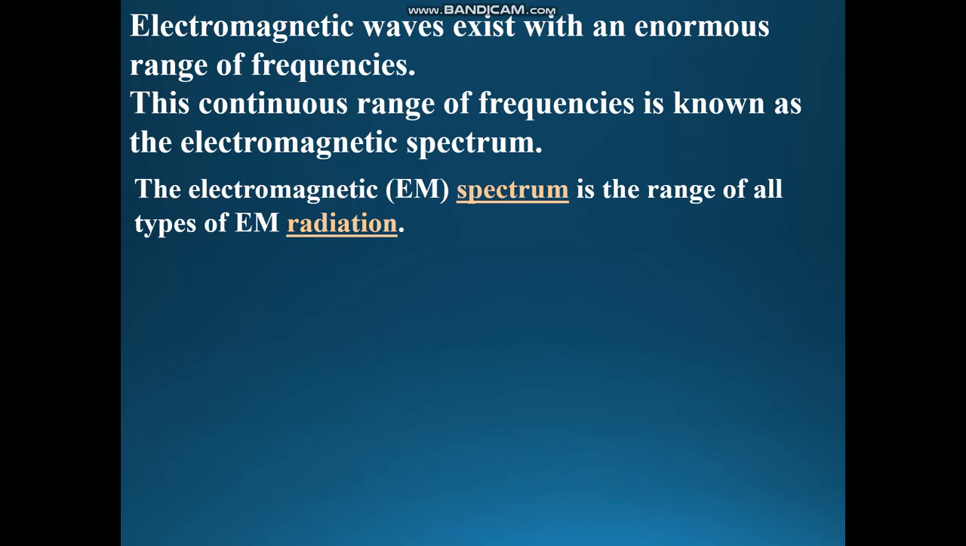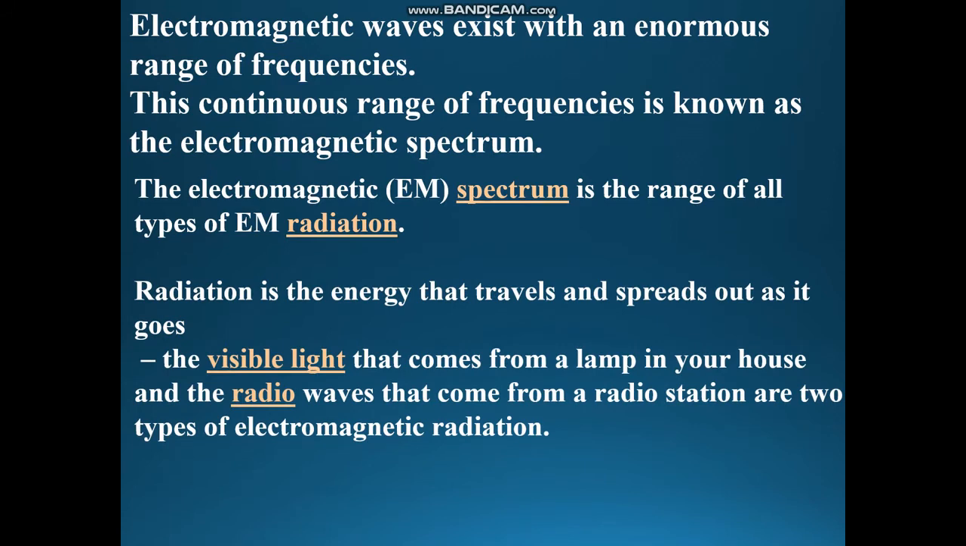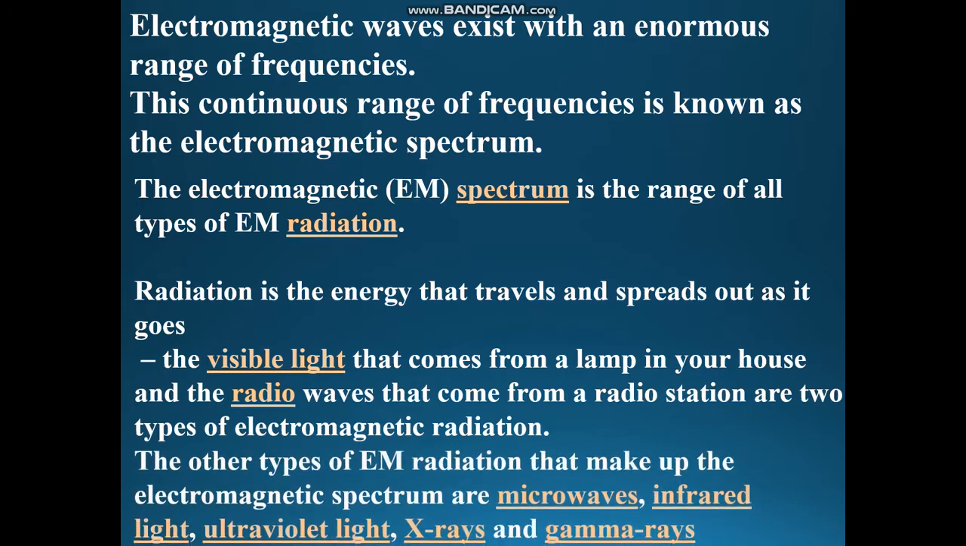Now, what do we mean by radiation? Radiation is the energy that travels and spreads out as it goes. You know, the visible light that comes from a lamp in your house and the radio waves that come from a radio station are two types of electromagnetic radiation. And the other types of electromagnetic radiation that make up the electromagnetic spectrum are microwaves, infrared light, ultraviolet light, X-rays, and gamma rays.